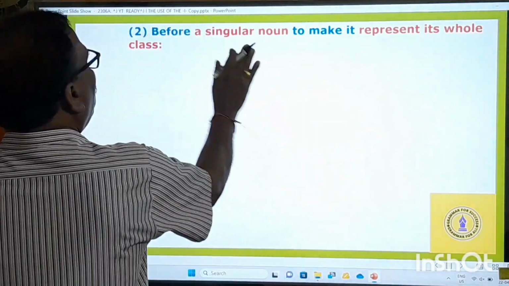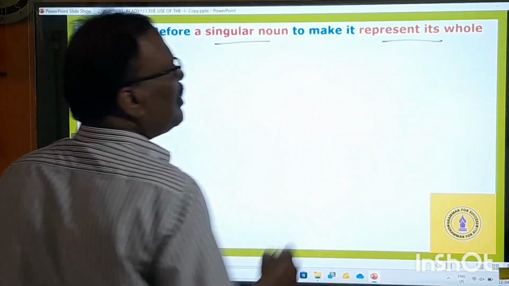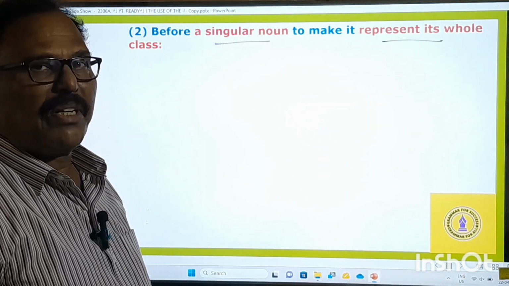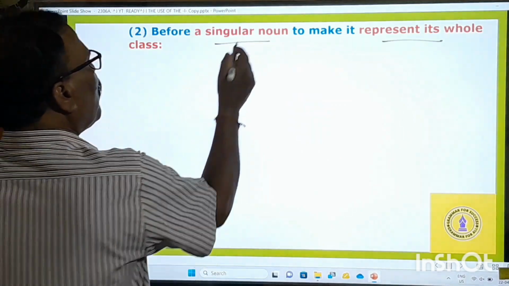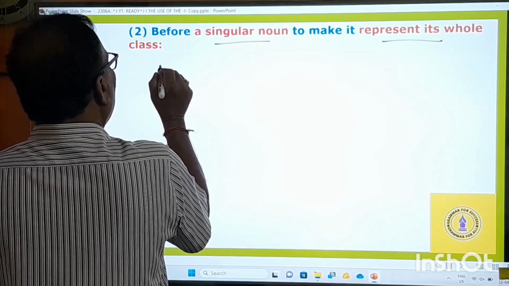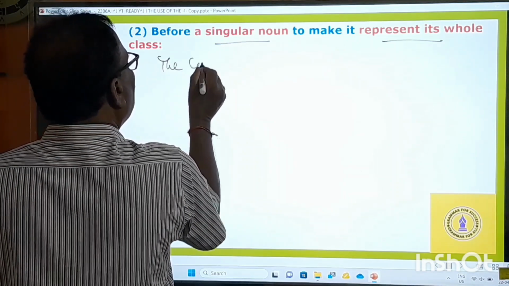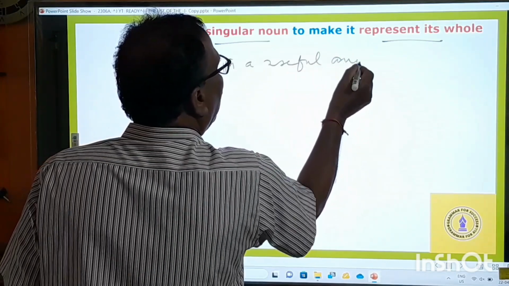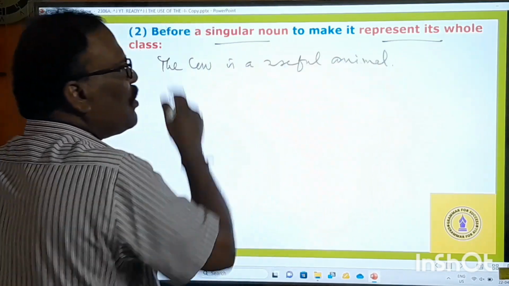And here, see, "the" is used before a singular noun to make it represent its whole class. This is also an important rule from a competitive examination point of view. For example, the cow is a useful animal.